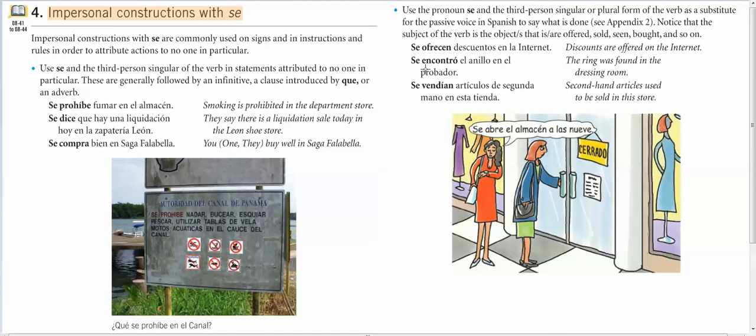Okay, so I'm going to talk to you about the se impersonal, and then we're going to do some practice with it. The impersonal constructions with se are commonly used on signs and instructions and rules in order to attribute actions to no one in particular. So that's the main thing, actions to no one in particular.